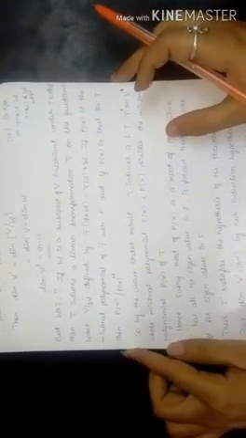Now we know a theorem: if W is a subspace of V which is invariant under T, then T induces a linear transformation T bar on the quotient space V by W, defined by T bar of V plus W is equal to T of V plus W. If P1 of X is the minimal polynomial of T bar over F, and if P of X is that for T, then P1 of X divides P of X.